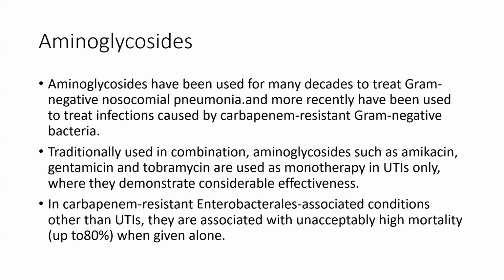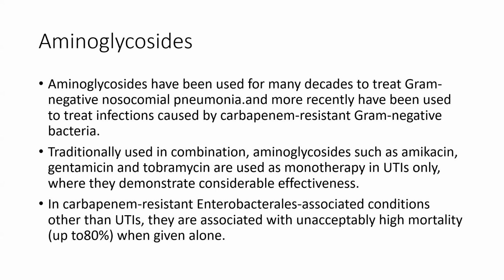Aminoglycosides have been used for many decades to treat gram-negative nosocomial pneumonia and more recently have been used to treat infection caused by carbapenem-resistant gram-negative bacteria. Traditionally used in combination, aminoglycosides such as amikacin, gentamicin, and tobramycin are used as monotherapy in UTI only, where they demonstrate considerable effectiveness.